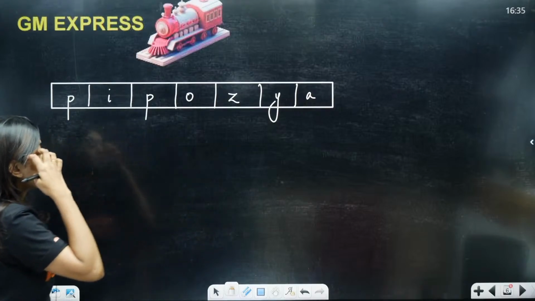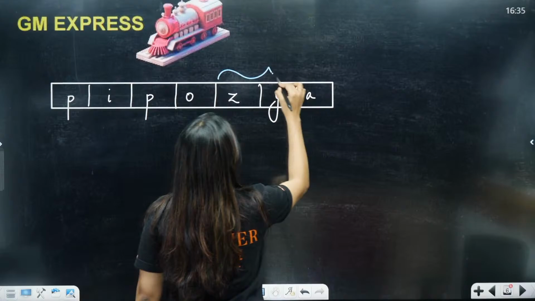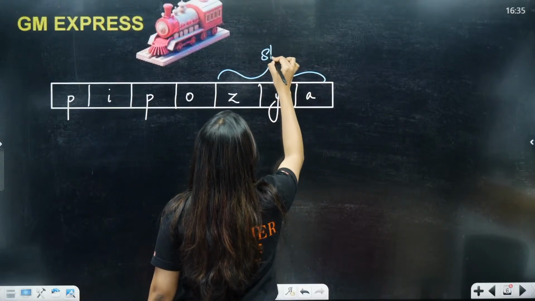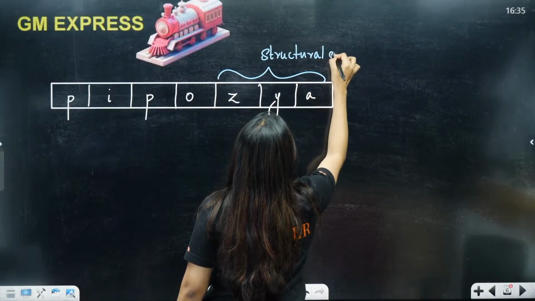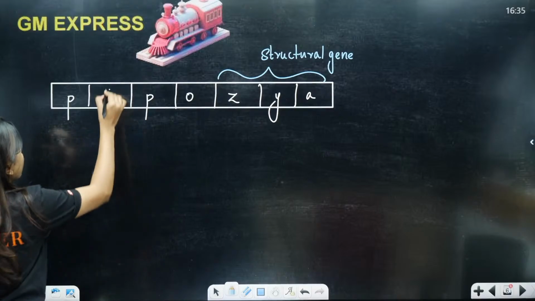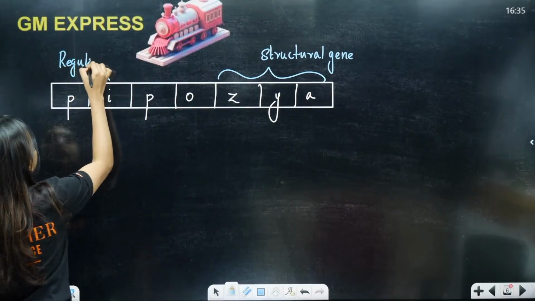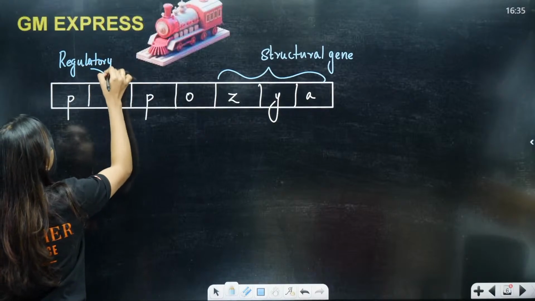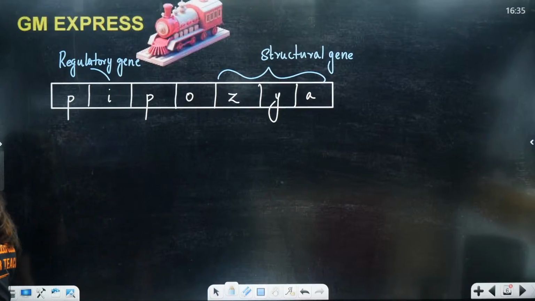Okay, remember this portion, students. You should know which are structural genes. So these three are going to be your structural genes. This is going to be your regulatory gene. Okay, this is going to be your operator. Fine, done.